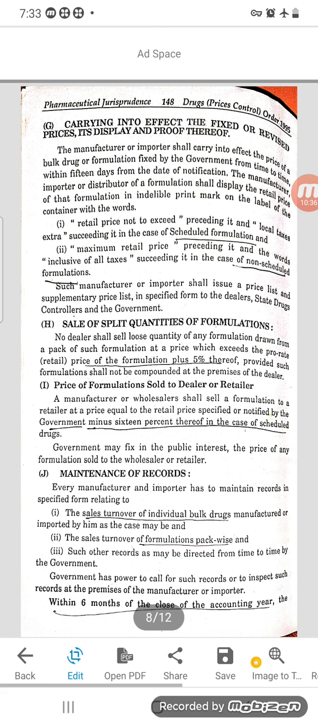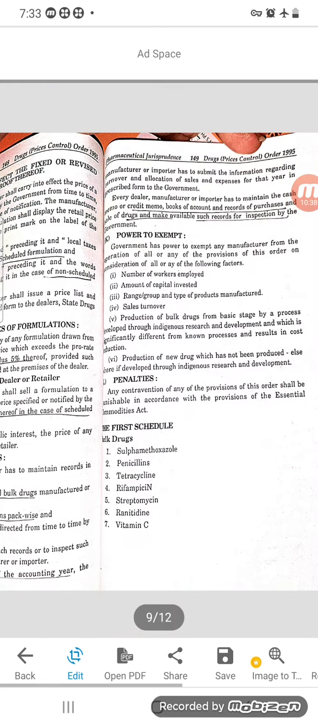Within 6 months of the close of the accounting year, the manufacturer or importer has to submit the information regarding the turnover and allocation of the sales and expenses for that year in the prescribed form to the government.